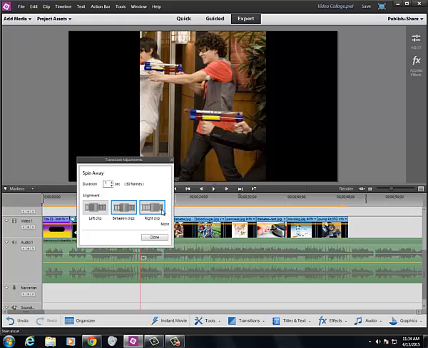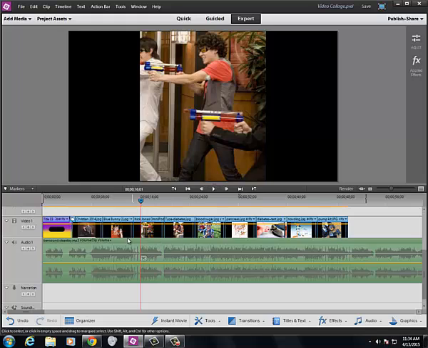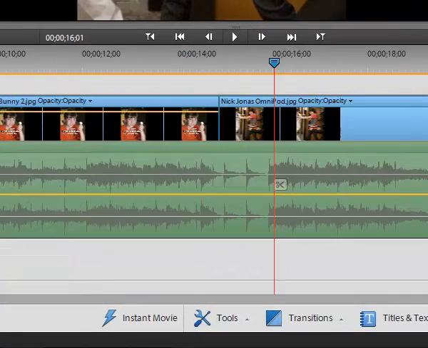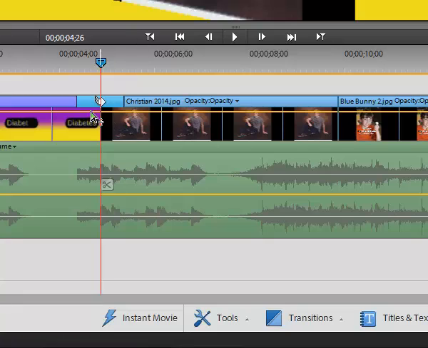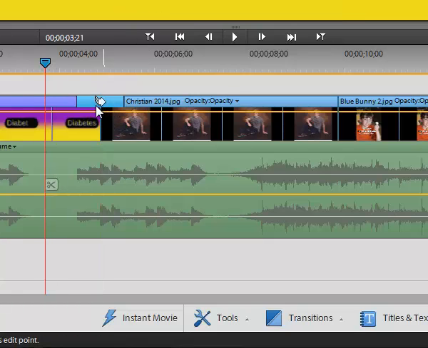This window will pop up. Make sure it says between clips and say done. If it will not let you do that, it means you have a tiny little fragment of a picture in between these two pictures, or you have a tiny little gap between these two pictures, and so transitions won't work for you. But if I zoom in, you can see that transition. It is right between the two pictures.